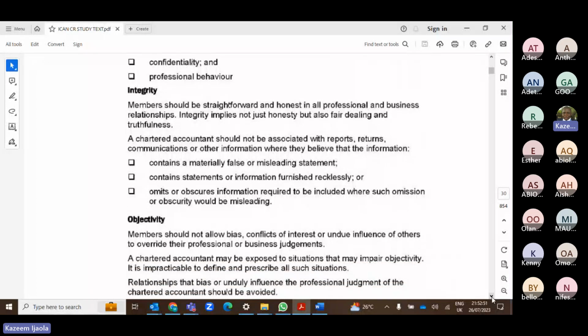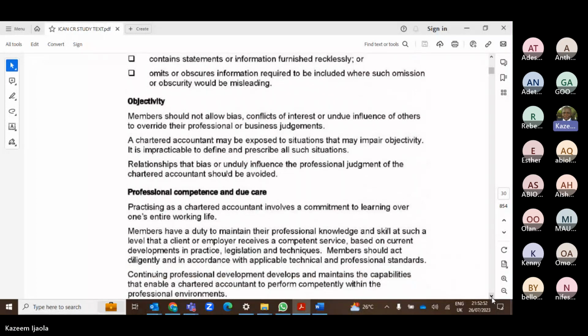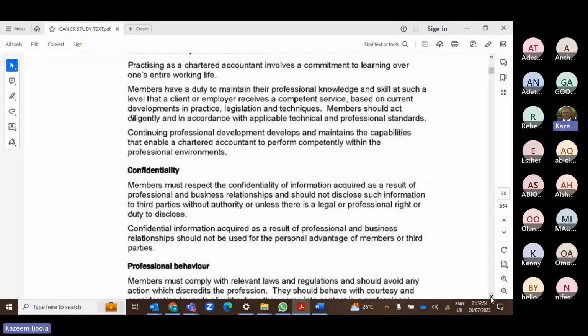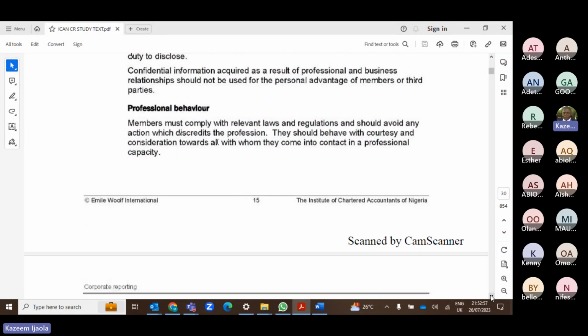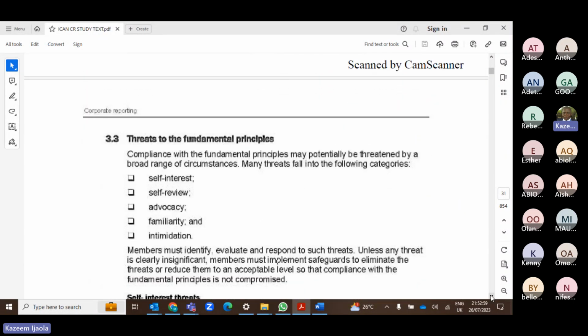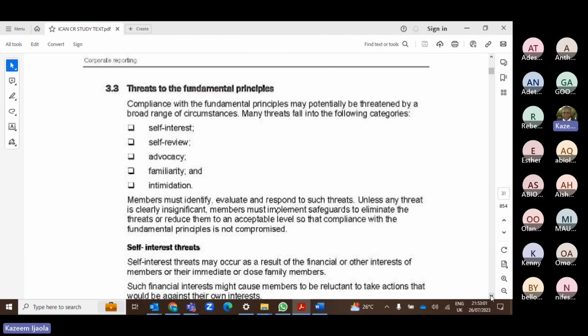So you can read more on each of these fundamental principles of ethics. I've just done a summary of everything. Now, there are some threats to those fundamental principles. Even though you know the right things that need to be done, some threats can impede you from performing those tasks. These are known as threats to the fundamental principles. The first one is self-interest.